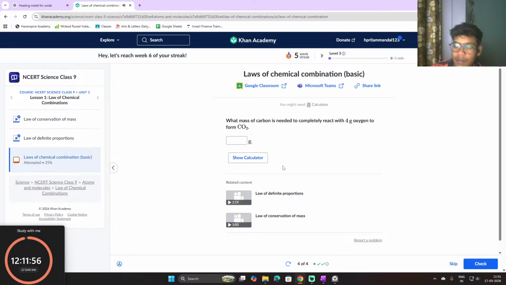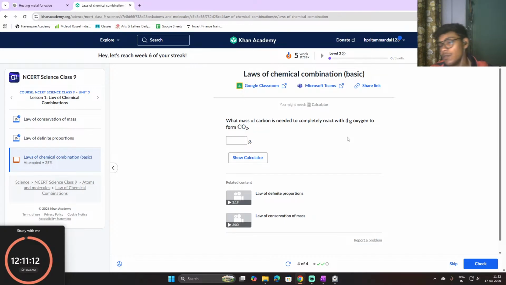Now the third question. What mass of carbon is needed to completely react with 4 gram oxygen to form CO2? So what mass of carbon is needed to completely react with 4 gram oxygen to form CO2? Okay, so CO2, and 4 gram oxygen is given.